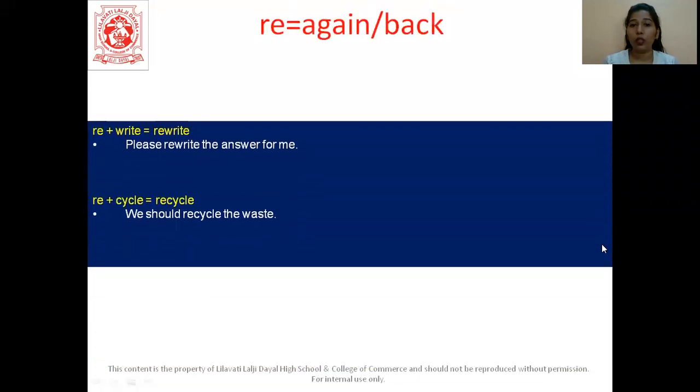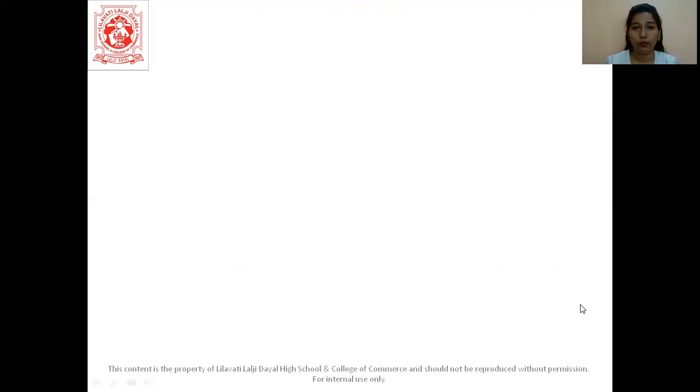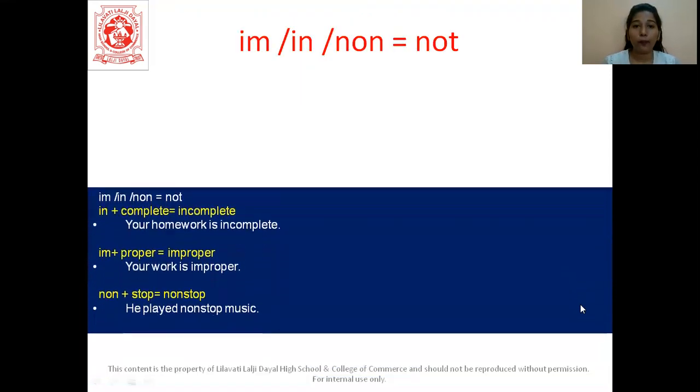When we are using the prefix re, it means again or back. So write will become rewrite. Cycle will become recycle. See, here cycle and write are in their simplest form. We have added a prefix to it. Correct? We have fixed a word before the base word. So that's your prefix. Let's see the next one.